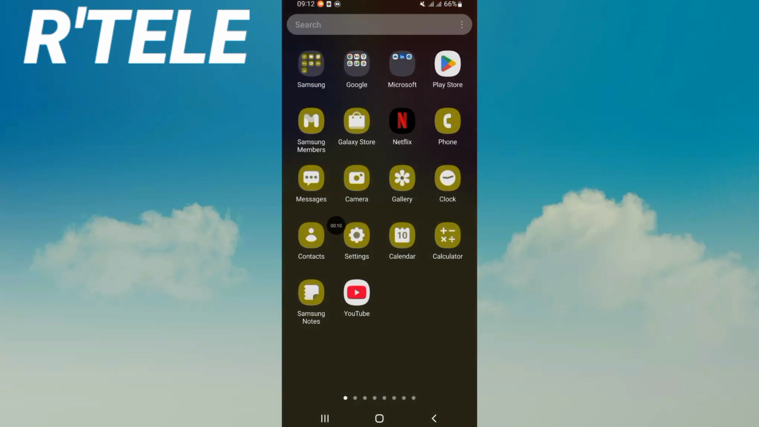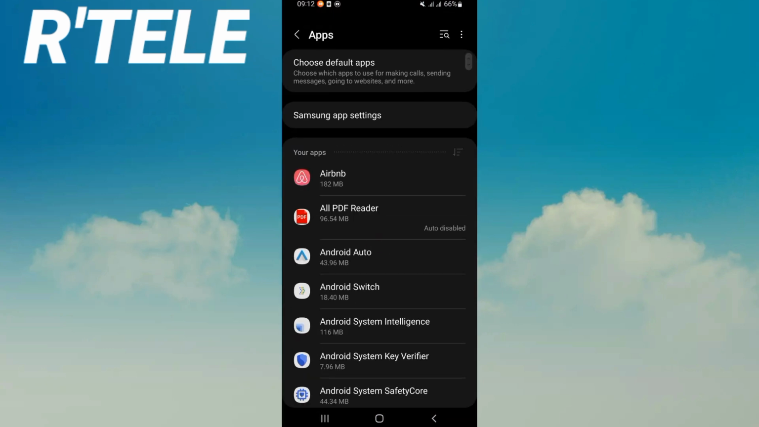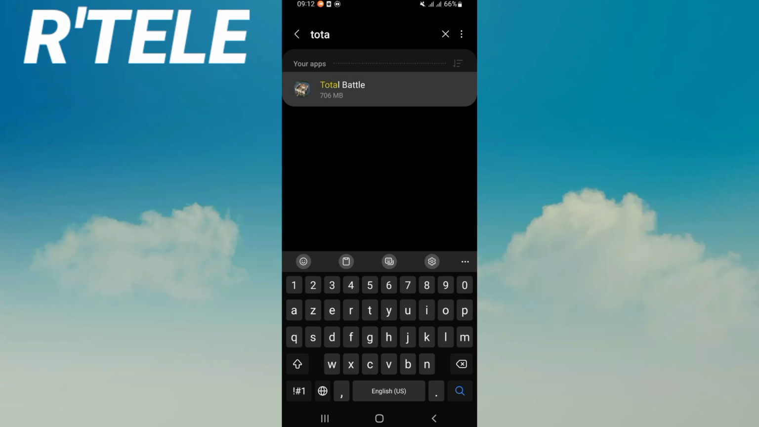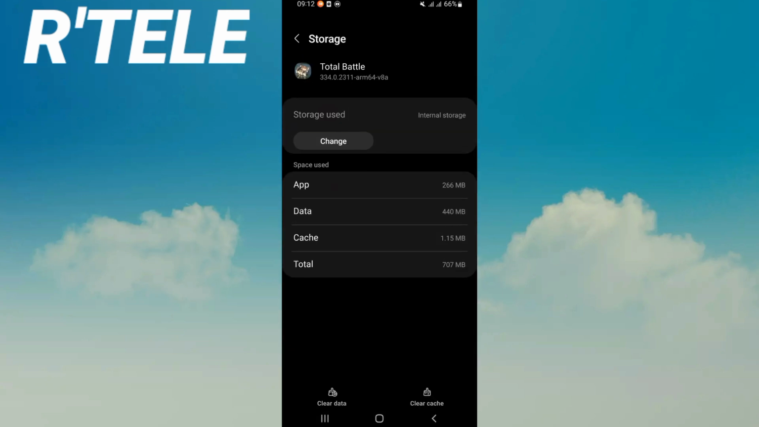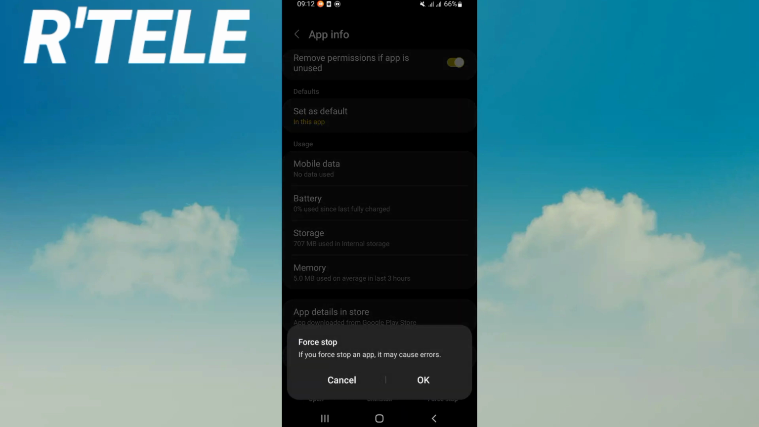You should go and open the settings of your device. Click on the apps option, search for Total Battle and click it. Scroll down this list, click on storage, click clear cache right now and you're back. Click on force stop here, click OK.